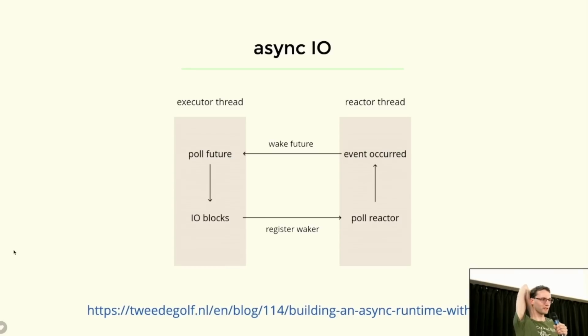I'm not going to go into the technical details of that, but we wrote a whole blog post about it. And the blog post isn't important. What's important is the code sample that goes with it, which is, to my knowledge, the first and only practical example of an async runtime in Rust that is simple enough to understand, but also complicated enough to not be trivial. So we really get into the details of how the operating system knows when a blocked call is ready for more reading or writing, and how the program notices this.